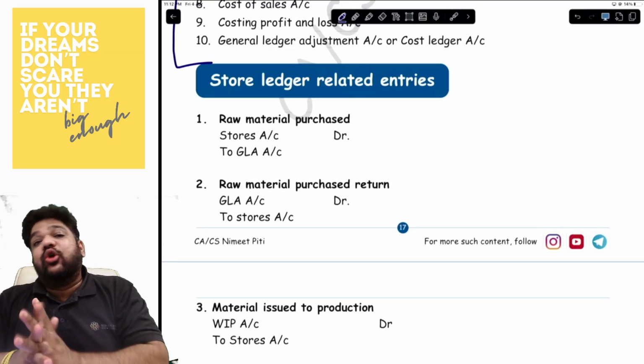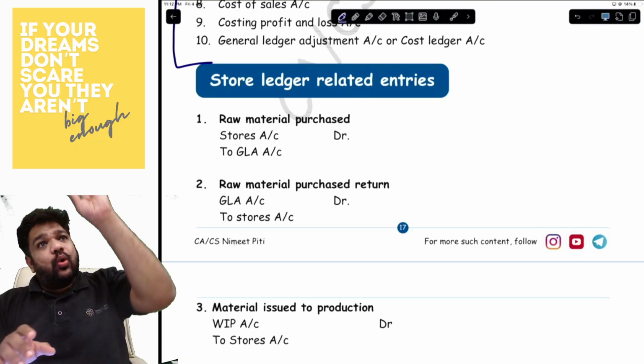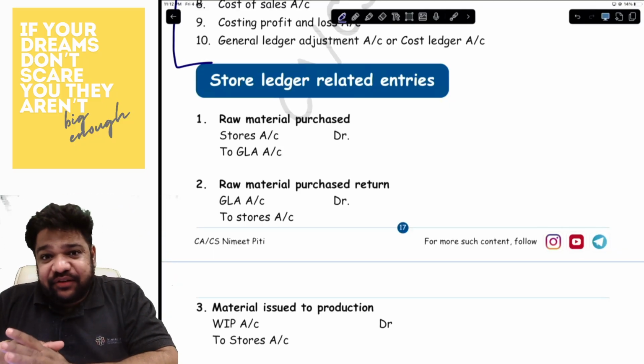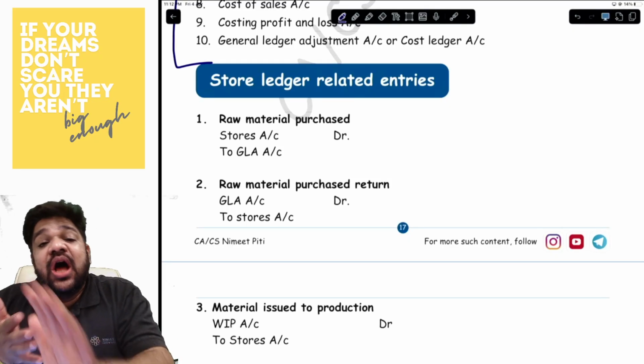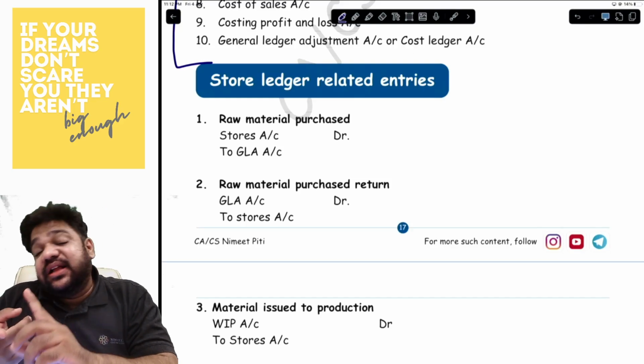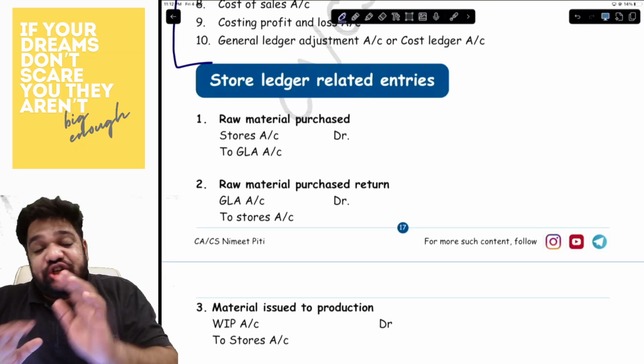Under the stores account, how do we pass entries and what are the entries? So, a general rule over here is whatever are in these accounts, you pass an effect for that. Whatever are the real or personal accounts. See, these accounts are all nominal accounts. So, whatever are the real and personal accounts, you will only and only debit or credit GLA for that.